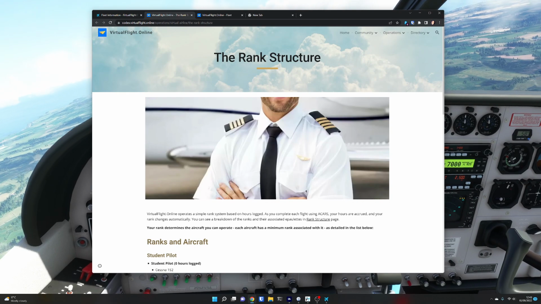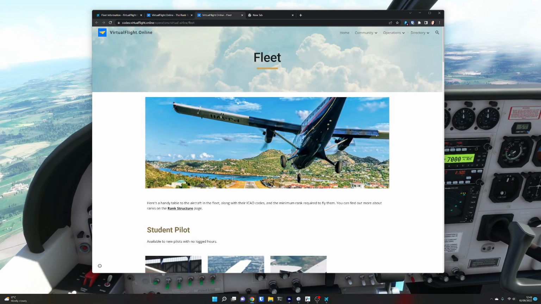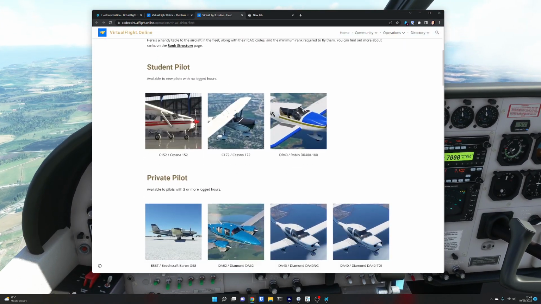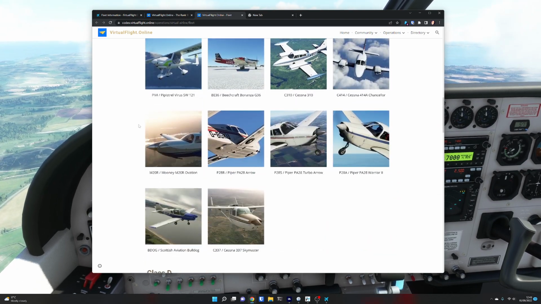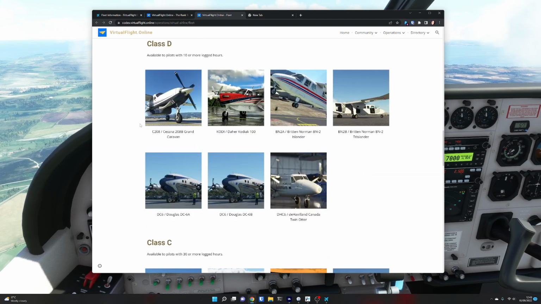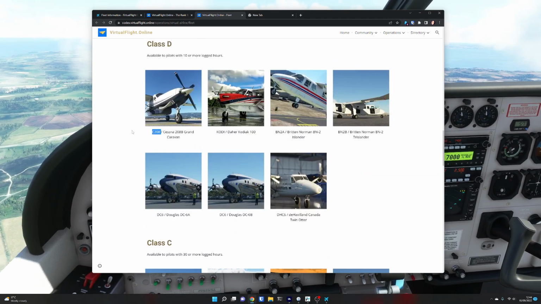So if we go and have a look at the fleet in here as well, we've broken it down here to show you what planes you get at which hours. So it's just a handy reference. This also gives you the ICAO codes for each aeroplane.